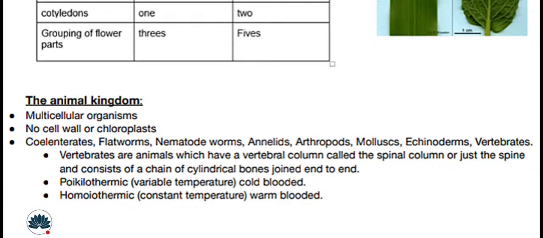Poikilothermic organisms are those cold-blooded organisms whose body temperature varies, meaning they can survive in cold temperatures and can vary with hot temperatures. But for homeothermic animals, it is difficult.